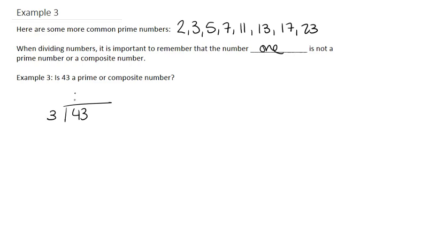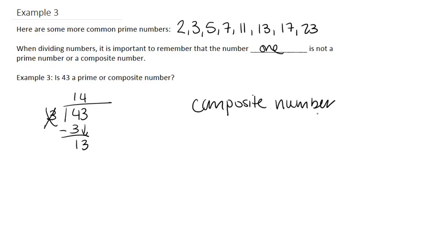3 can go into 4 one time. 3 times 1 is 3. We subtract, we get 1. Bring down the 3, now 13. So 3 can only go into 13 4 times. So that means we're going to get a remainder or a decimal number. So it's not 3. And it can't be divided by 4 because 4 times 11 is 44. So this would be considered a prime number, as it's only divisible by 1 and itself.